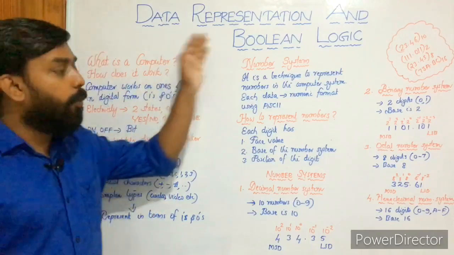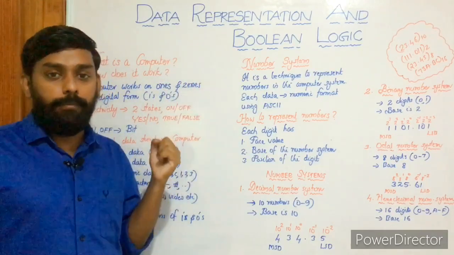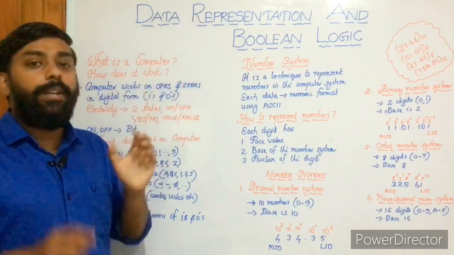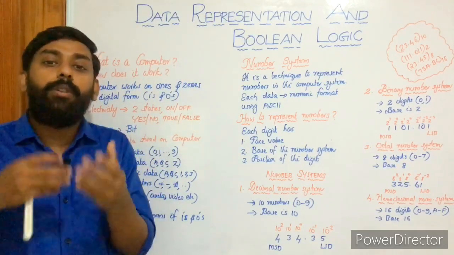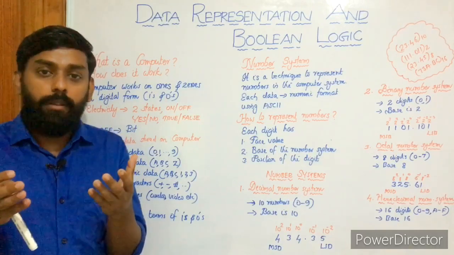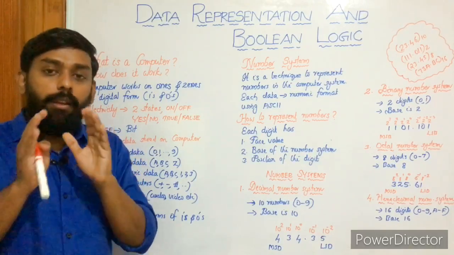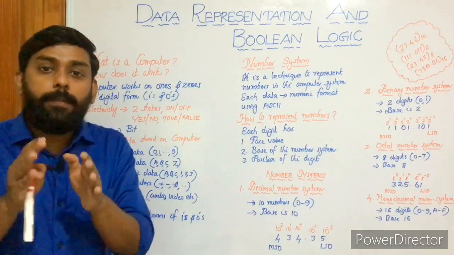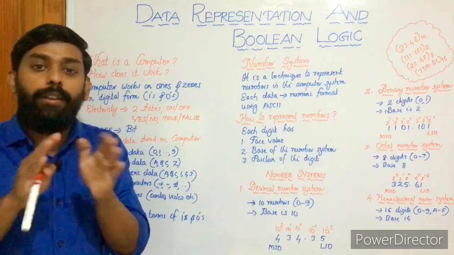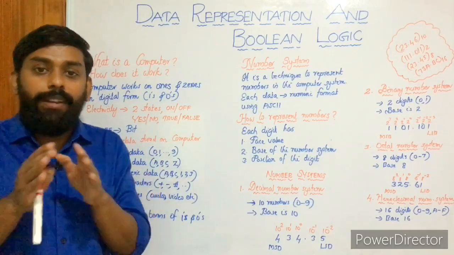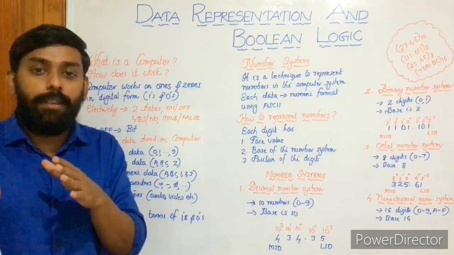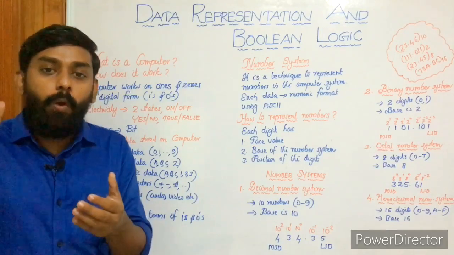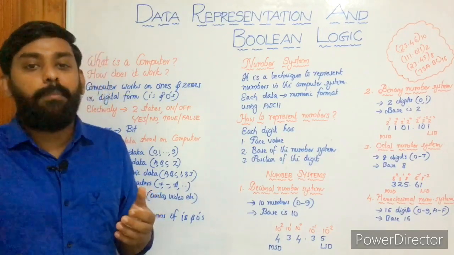Now let's move on to number system, our main part. So you know what data representation is, right? When you get a new terminology in any technical language, how can you define it? Just by knowing the meaning of the word, you can do it up to 90%, and the remaining 10% can be done by connecting the word to the subject.